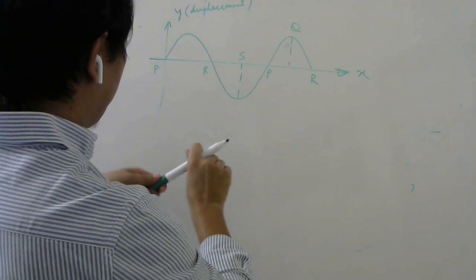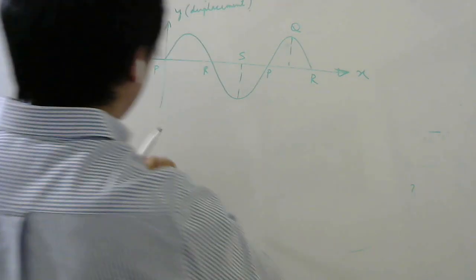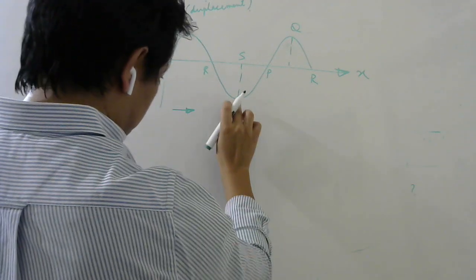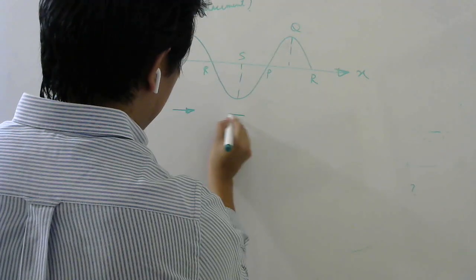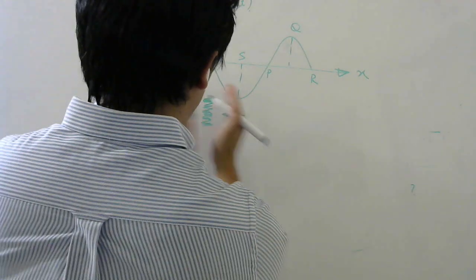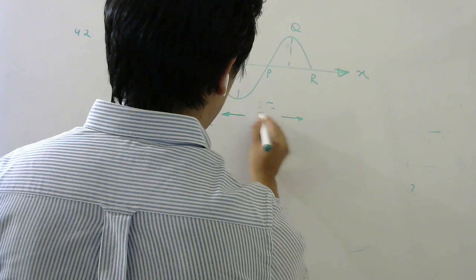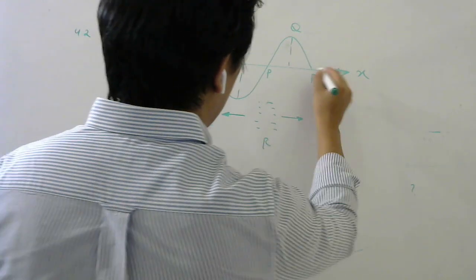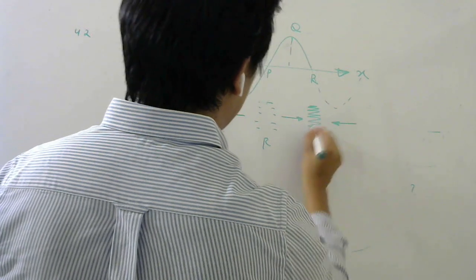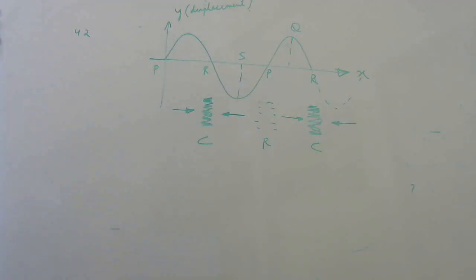See, this is a longitudinal wave. So particles are not moving this way. Particles are moving parallel to the direction of propagation. So here displacement is positive, which means particles are getting displaced this way. Here particles have negative displacement, so particles are displaced this way, which means this end will have compression because air molecules will be compressed here. Similarly, here particles have positive displacement, so at P it will be rarefaction. So compression, rarefaction, and here you can continue: negative displacement, so here will be compression. So it is very clear that at R there will be compression.